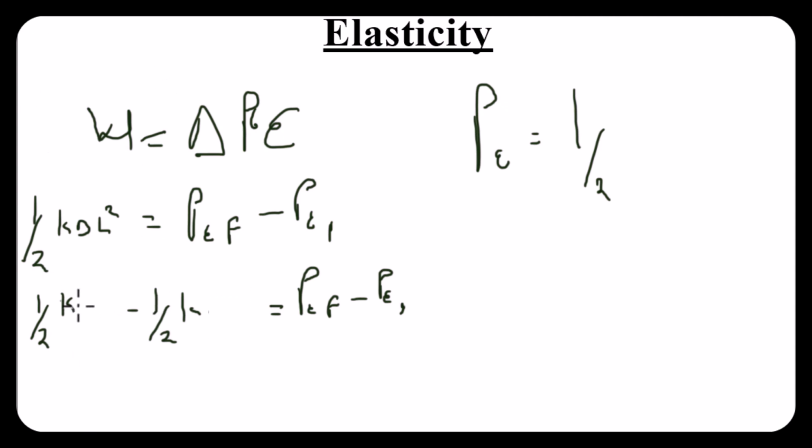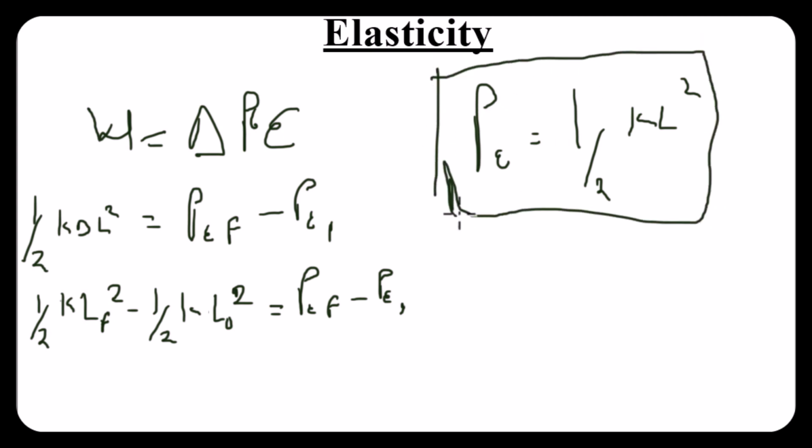So this should be K L final squared, and then K L initial squared. So potential energy will now be equal to 1 over 2 K L squared. Whether we're talking about the final point or the initial point, or any point in time in the spring stretching, we'll come across this formula again. We've treated SHM, so this is where we got it from.